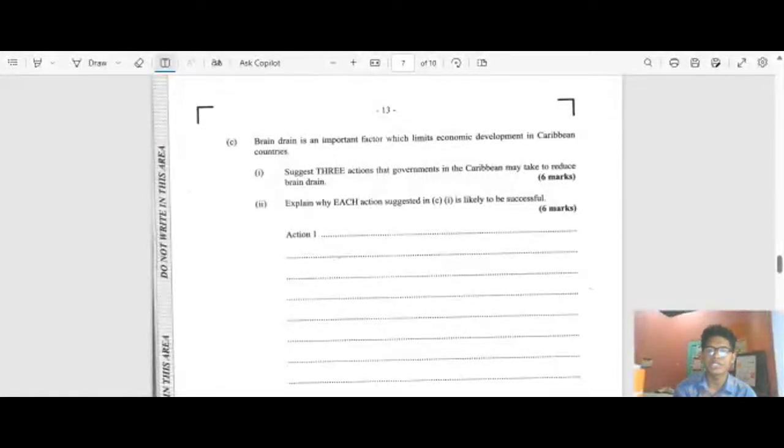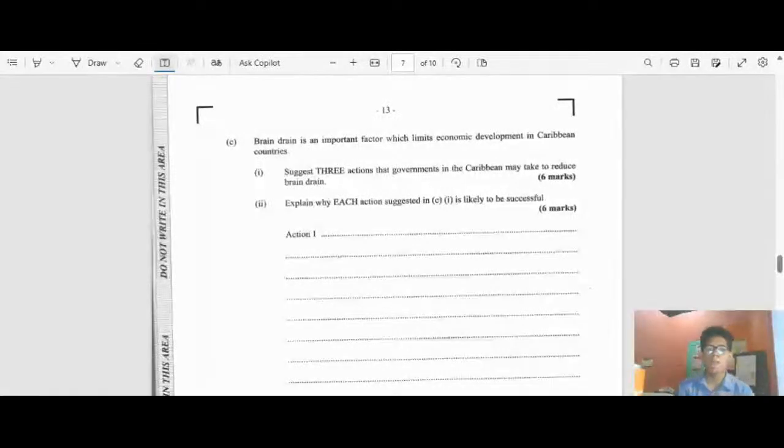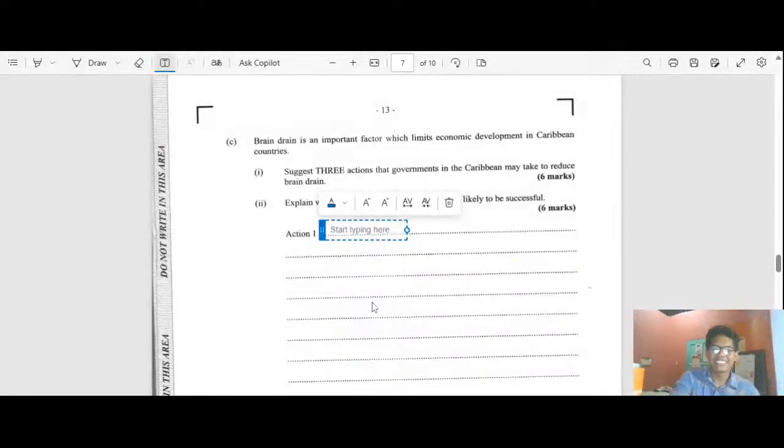It says suggest three actions the government in the Caribbean may take to reduce brain drain. So one action is extremely simple: provide high paying jobs for persons within your country. So one thing it could do is provide high paying jobs, or provide jobs that could adequately supply for your country's citizens.